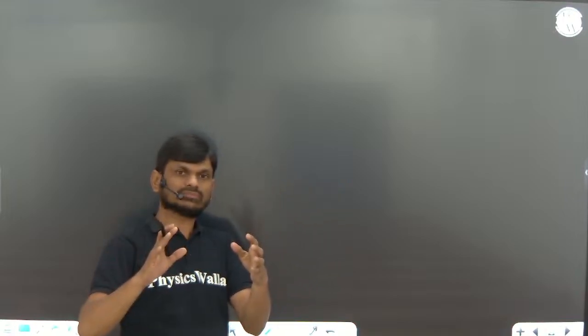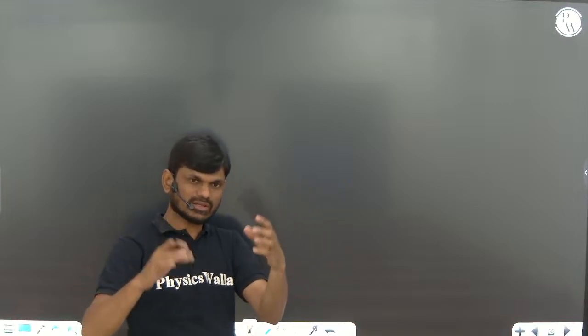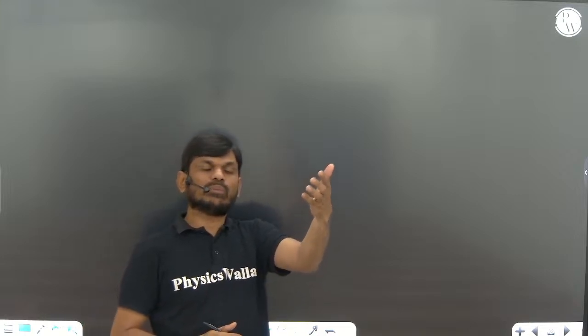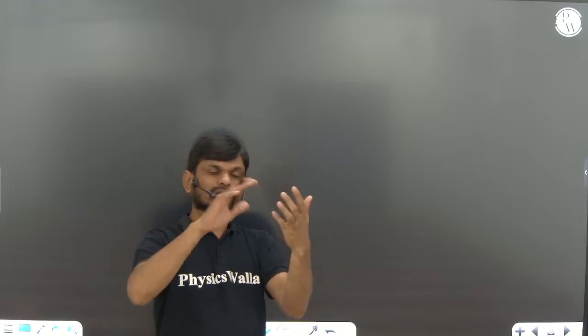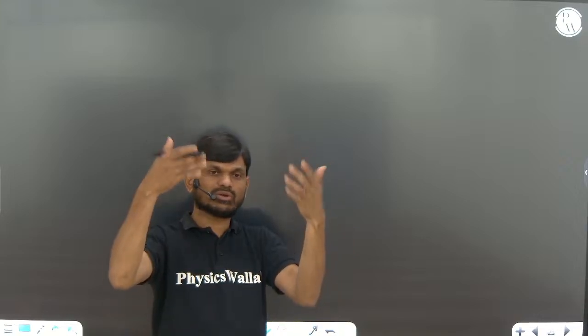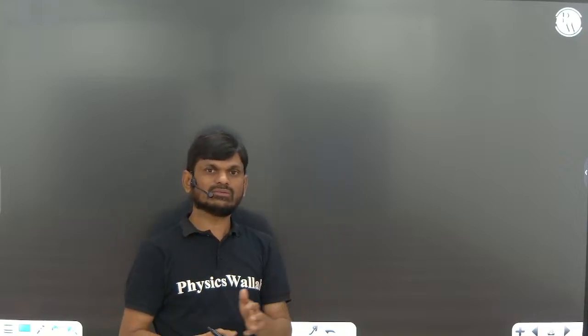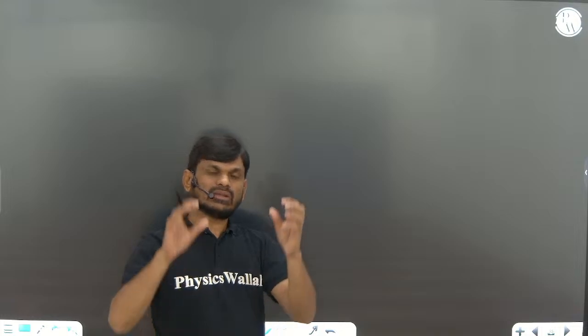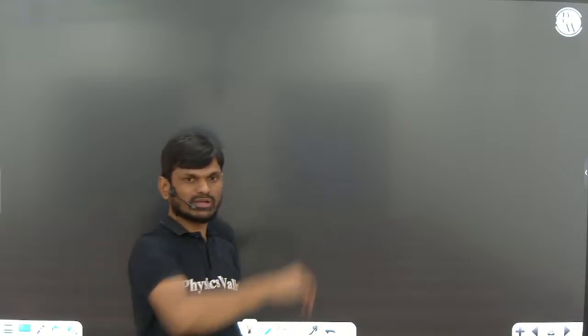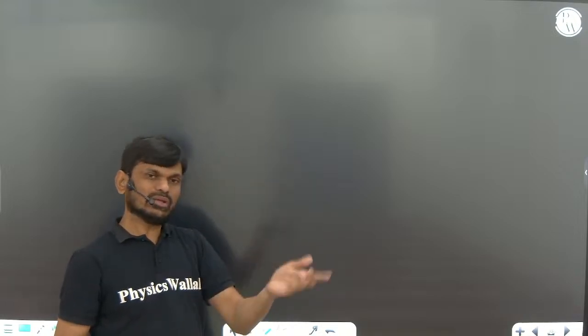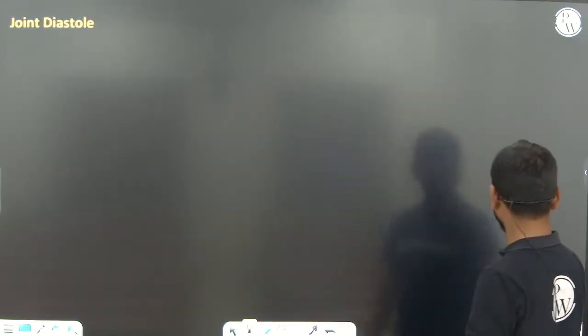In joint diastole, again slowly the pressure in the ventricle is decreasing. When ventricular pressure is decreasing, there is again a chance of backward flow of blood from the respective aorta. So semilunar valves are closing, producing the second sound, right? So now again there is a decrease in the pressure in the ventricle, so tricuspid and bicuspid valves are open. Again the first two I told you, joint diastole, that will be repeated. Okay. So the joint diastole.